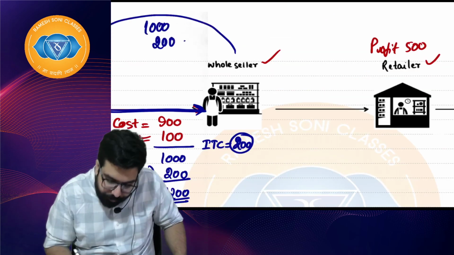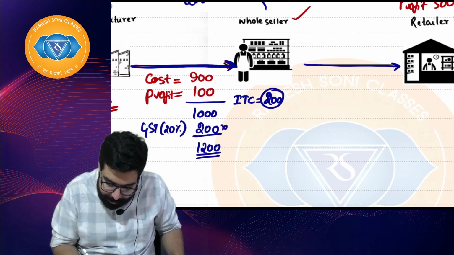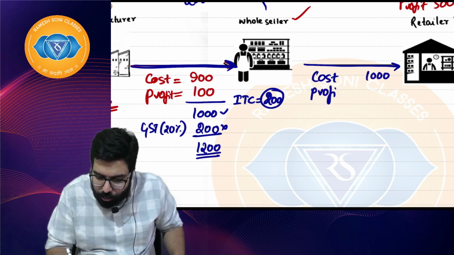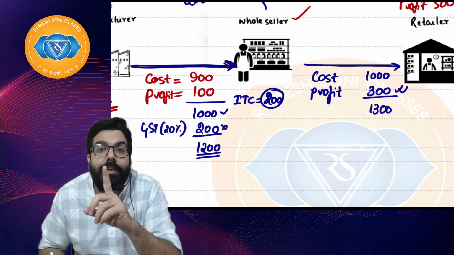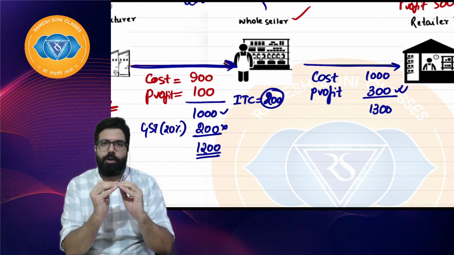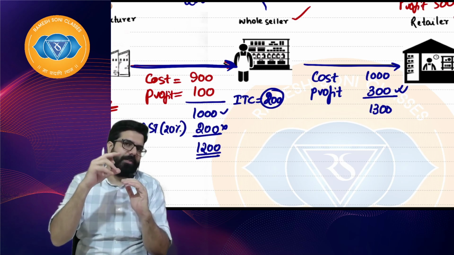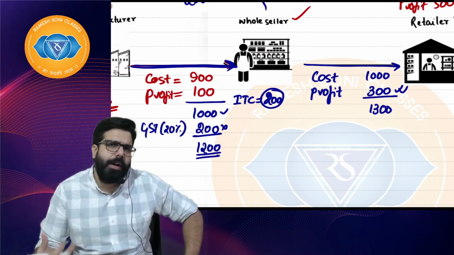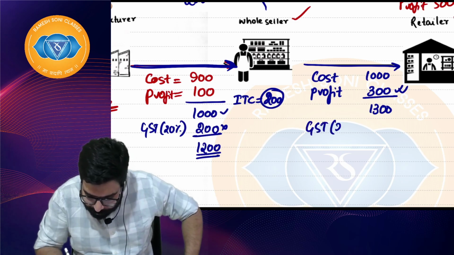Next. When wholesaler sold it to the retailer, he got the credit of 200, so only cost will be 1000. Profit, you are told he makes a profit of 300. So 1300. Profit means value addition. Whatever you purchase at supposingly 1000 rupees and sell at 1500, that is the value addition you do. Since wholesaler has not done any manufacturing, he sold at 1300. GST rate is supposingly 20%.